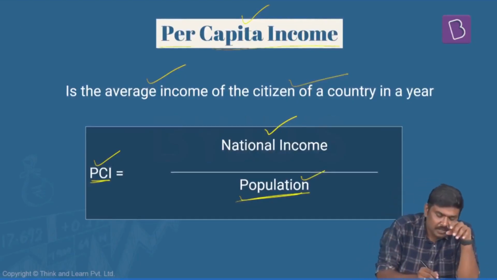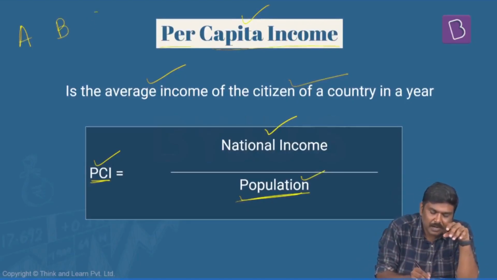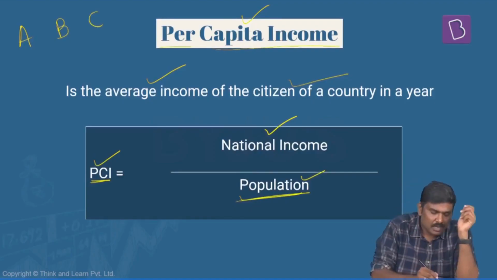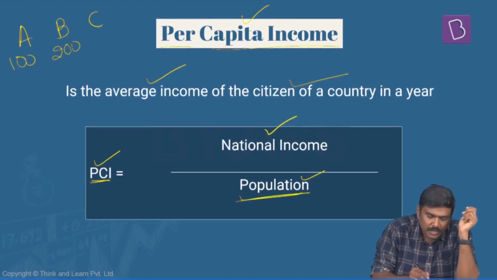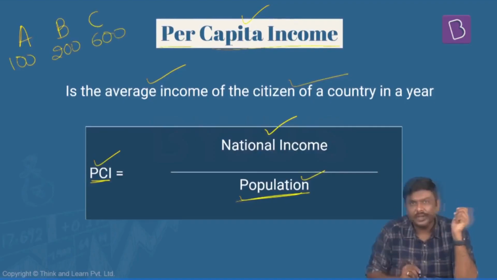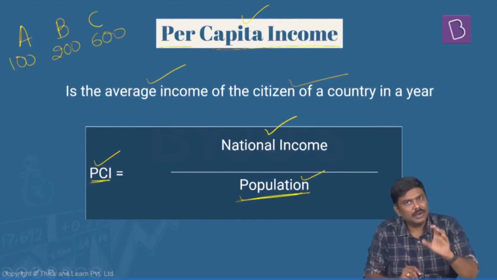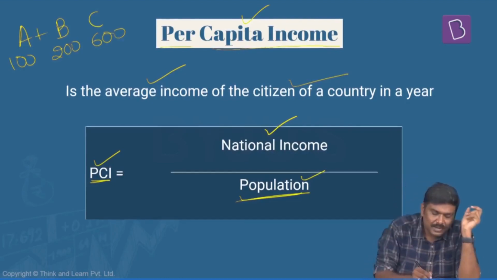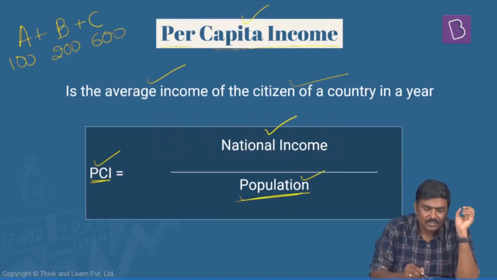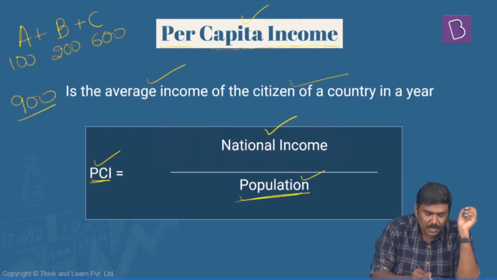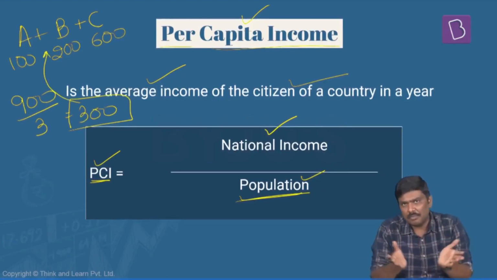For example, imagine there are three people in a particular country, A, B, and C, with incomes of 100, 200, and let's say 600. These are the incomes which have been generated by these three individuals. So total income generated by these residents will be how much? 900 rupees. And how much is the population? 3. So the per capita income will be 300 rupees for this particular population.